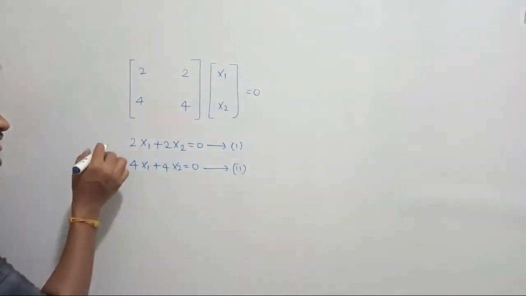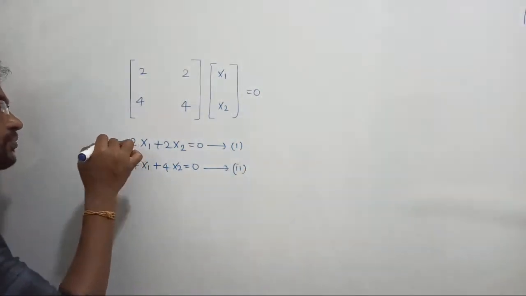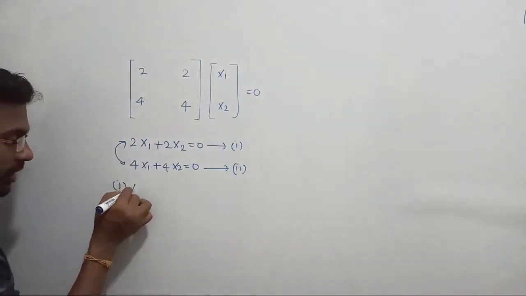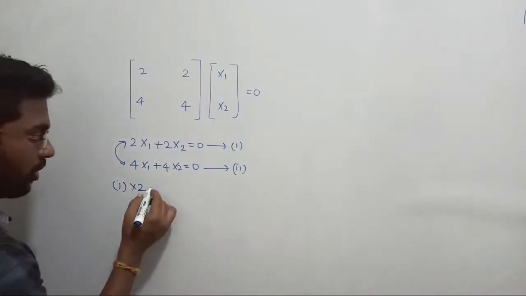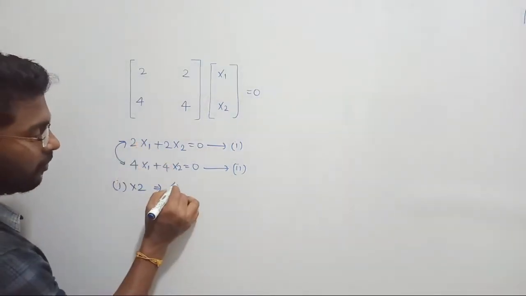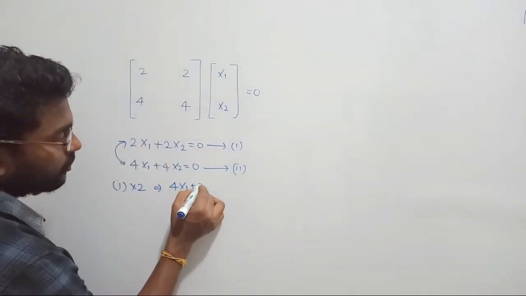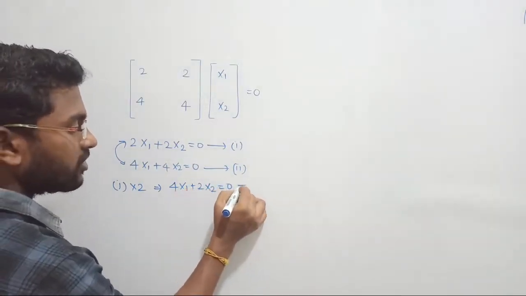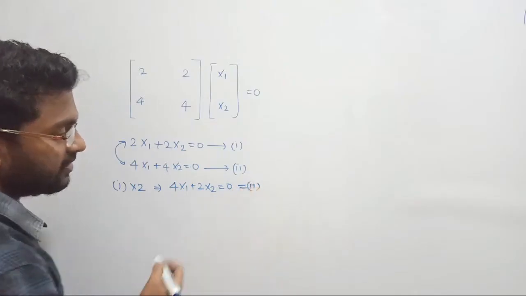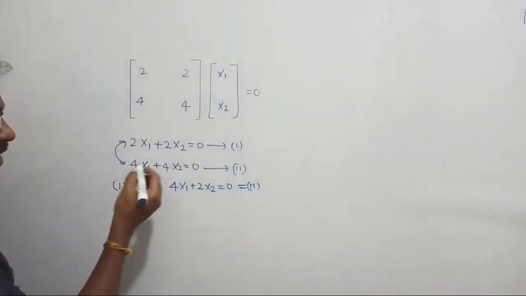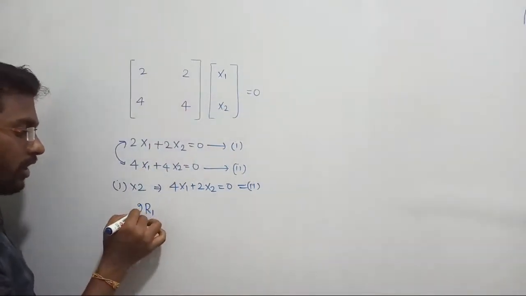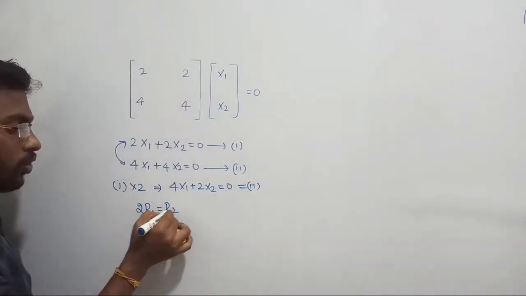Now tell me, is there a dependency between them? Yes. The dependency is that if you multiply equation number 1 by 2, that will give you 4 times x1 plus 4 times x2, which is equal to what? Equal to 0, which is equal to equation number 2. Yes or no? Yes. So what is the conclusion here? The conclusion is that if you multiply row number 1 by 2, it will become equal to row 2, right?